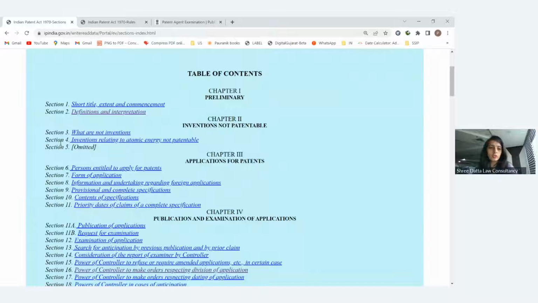In the 4th section there is nothing more given, but this is related to atomic energy, and any invention related to atomic energy is not patentable as per Indian law. But section 3 is very important because they have given the different types of inventions which are not patentable. So that can be asked in paper 1 in the MCQ format, or in multiple choice questions. Then it may also be asked in paper 2 in scenario based questions,